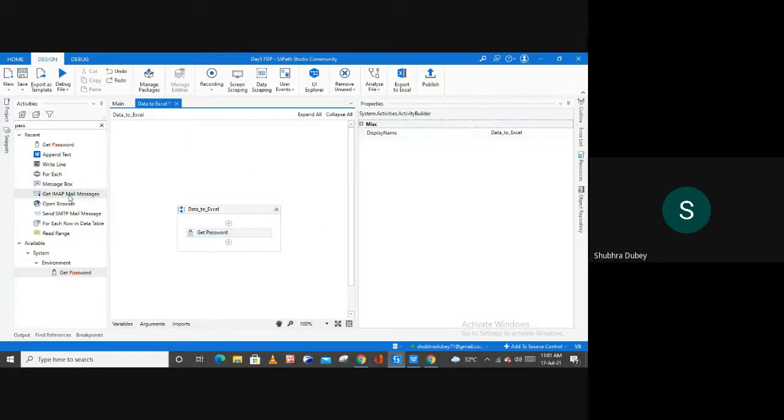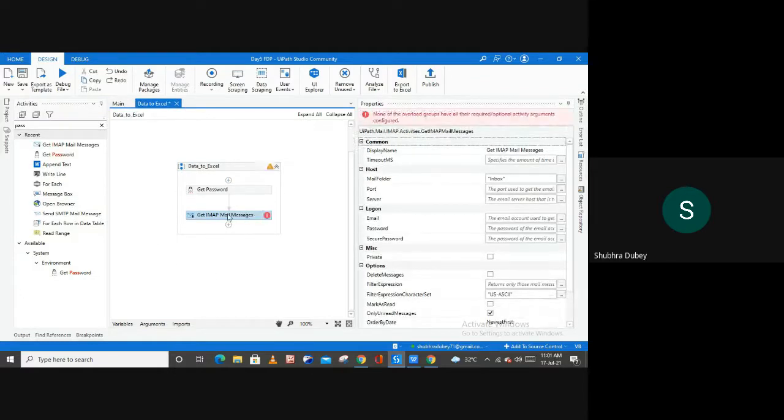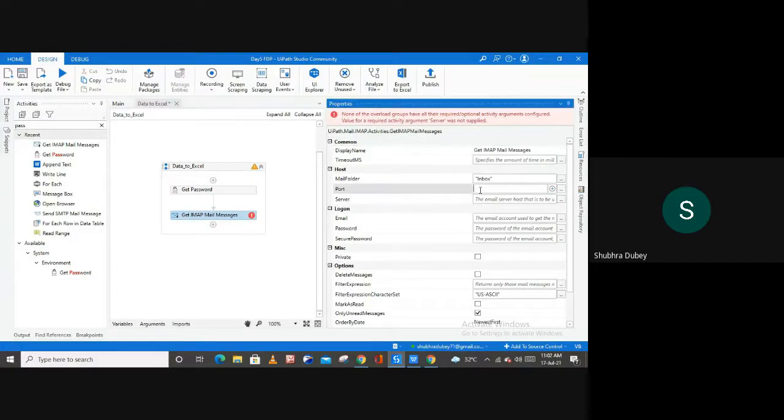and then let me take one get IMAP mail message activity. In this activity, we have to fill all the properties. Display name, if you want to change the display name, you can change it from here. Read timeout ms, if you want to provide any timeout for this activity to stop your execution, you can. And from here, inbox, so we are working on an inbox, that's why inbox. The port is again 993.